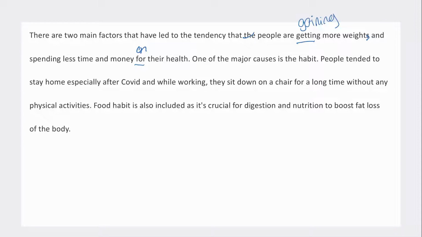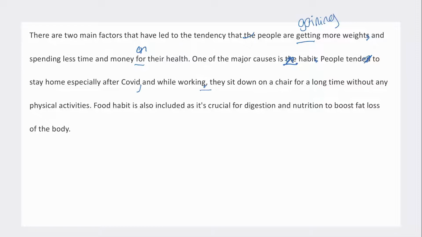One of the major causes is the habit. So we're just talking about one habit. No, it's habits. So it's plural. People tend to stay home, especially after COVID and while working, they sit down on a chair for a long time without any physical activities. So you can see there when I read that with that comma, the comma gives you a pause to breathe.